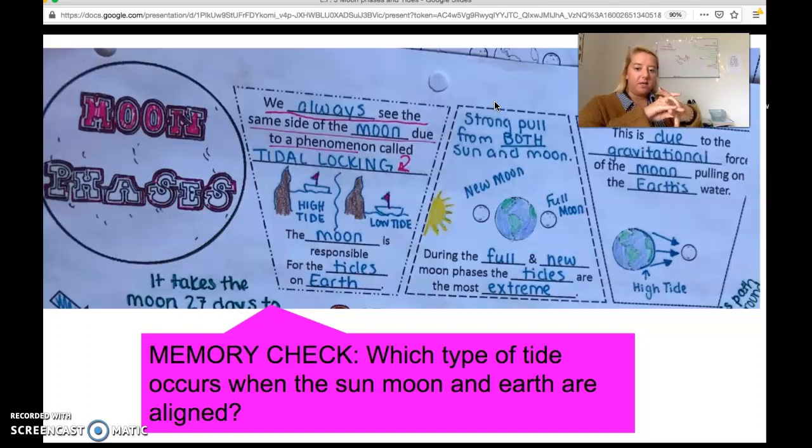We have periods, the second triangle looking thing there, or rhombus, we have periods of extreme tides. This is because of a strong pull from both the sun and the moon. Happens during the new moon and the full moon. The tides are the most extreme.